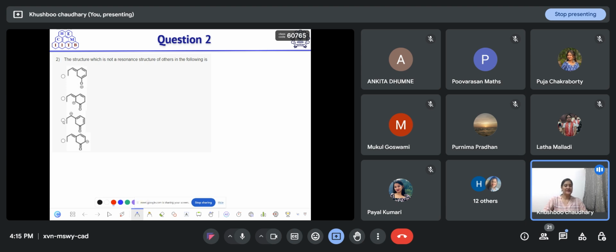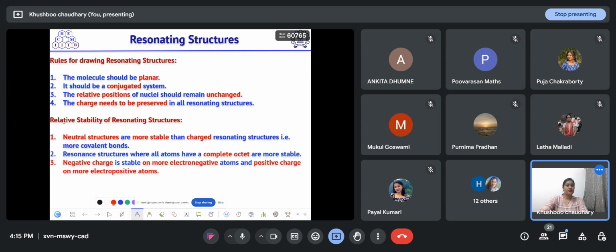Okay, so let me explain. Option B is correct here. First of all, what are the rules that we have to keep in mind while drawing resonating structures? First, the molecule should be planar, and then it should be conjugated. Only in conjugated systems can we rotate or push the arrows.